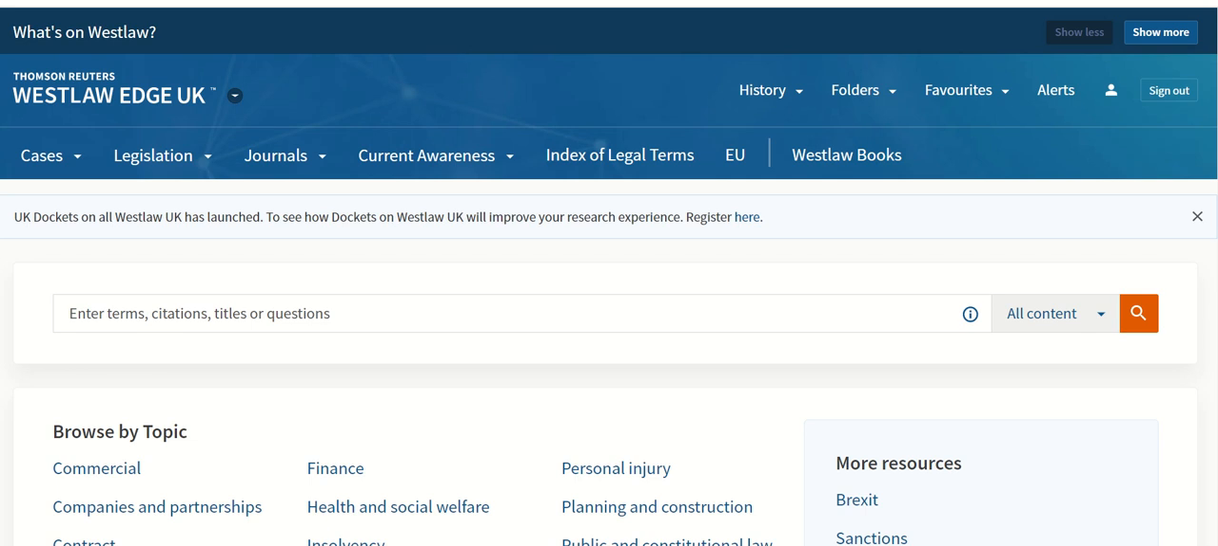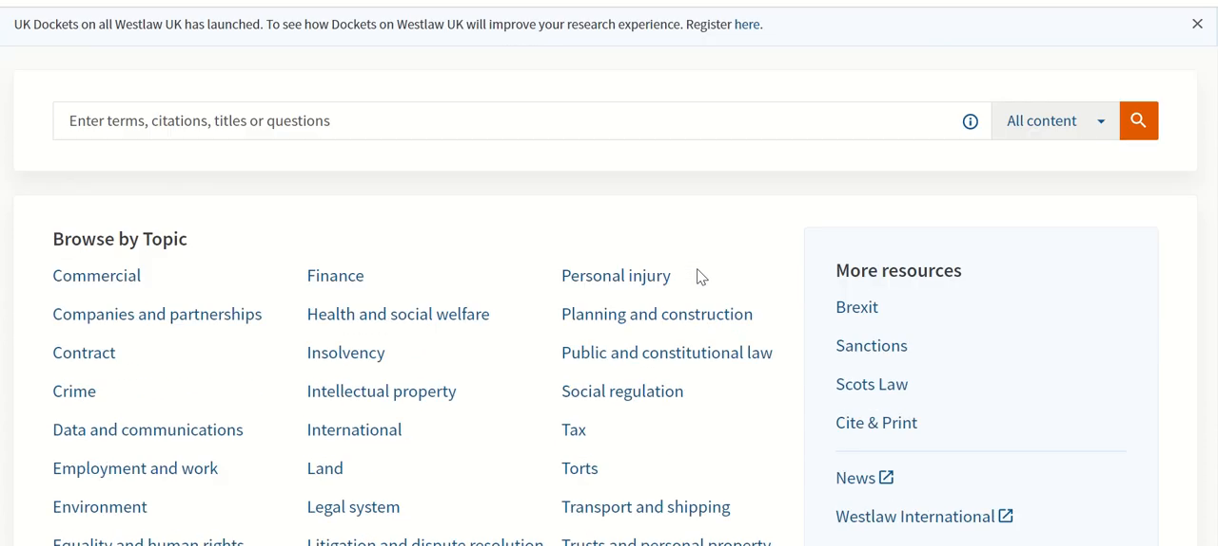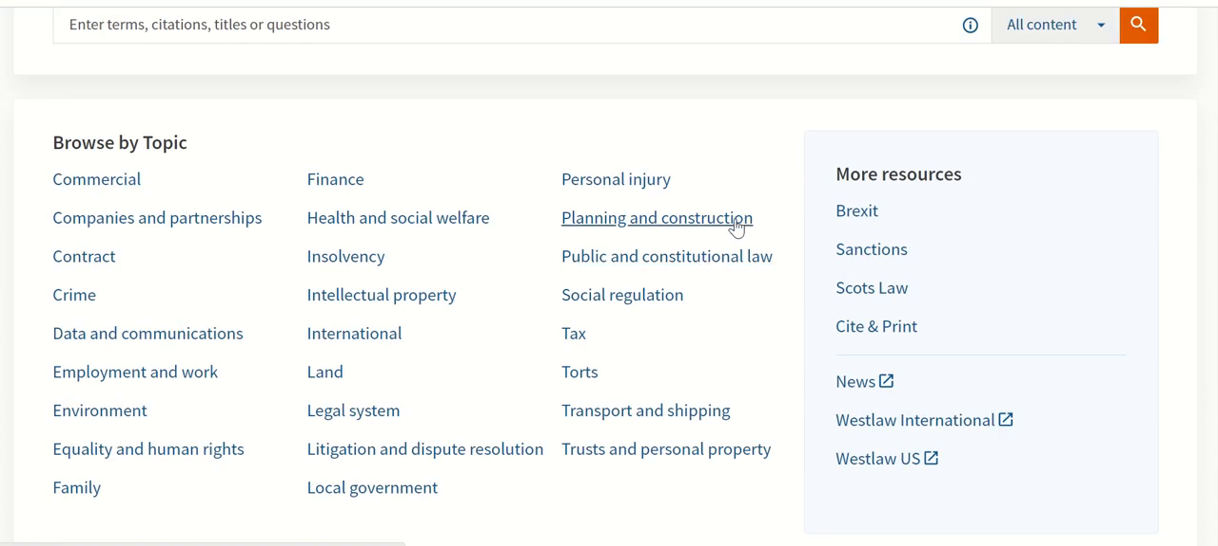So this is the Westlaw homepage, and there are a number of different ways that you can access the content in Westlaw. I'm just going to show you a few. The first one is browsing the database, and you can see on that homepage we've got browse by topic. This is really a useful way of accessing content on a topic that you're not quite sure how to search, because Westlaw brings together all the relevant information on cases, legislation, books, and journal articles together.